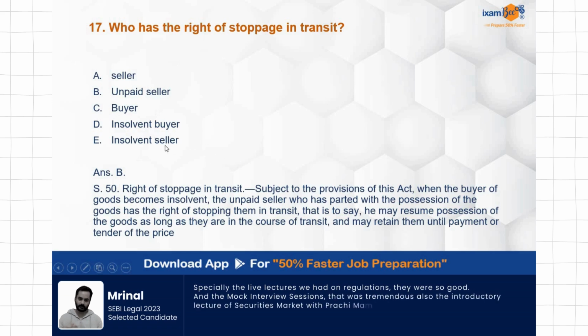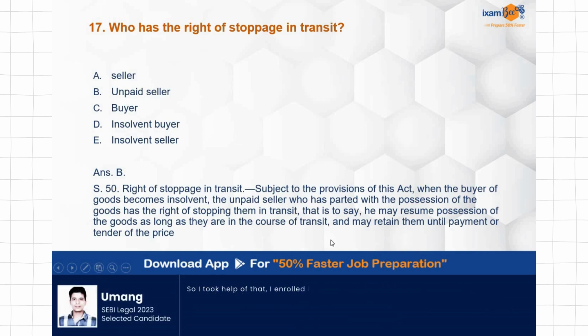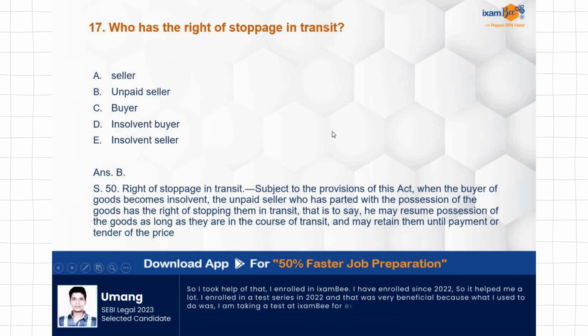It is not an insolvent buyer or an insolvent seller. When the buyer is insolvent, he does not get the right; the unpaid seller gets the right because he has not been paid. And as soon as he gets the money back, he may resume the possession. He may keep the goods with him. He may have a lien right over it till he gets the payment.